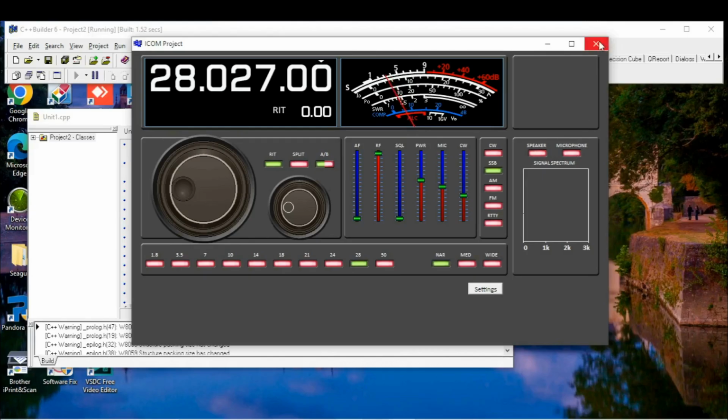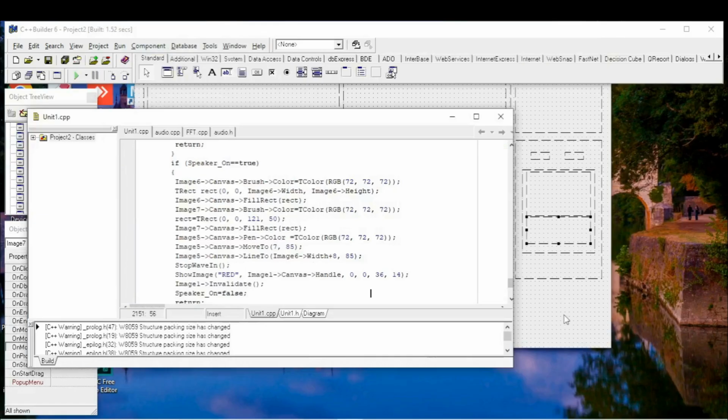In microphone, I already included all the functions to run the microphone, but I disabled it. Let me show you. You can easily enable it if you're using an external additional sound card, which allows you to work in full duplex. Because I don't want to make any conflicts.